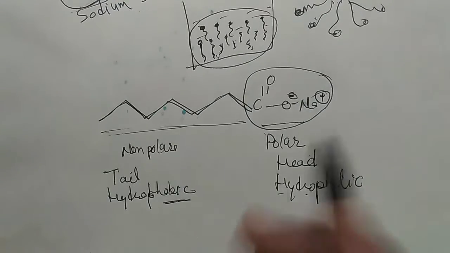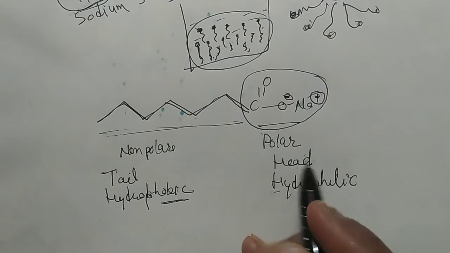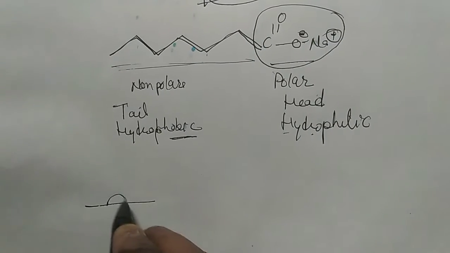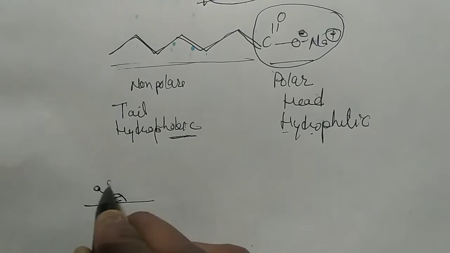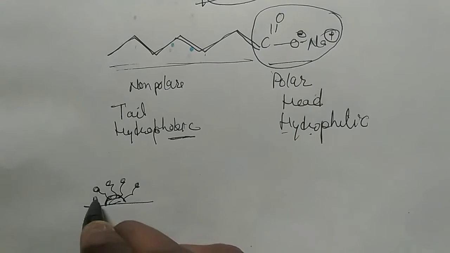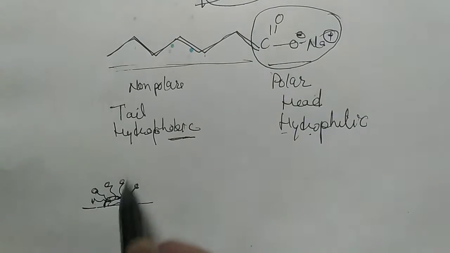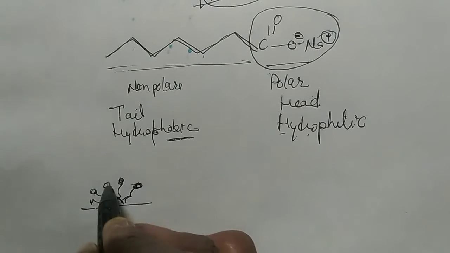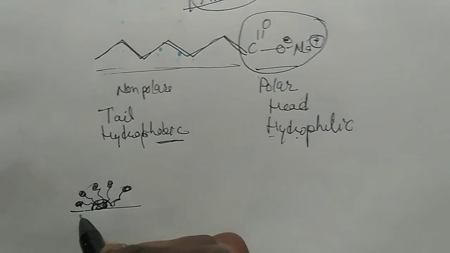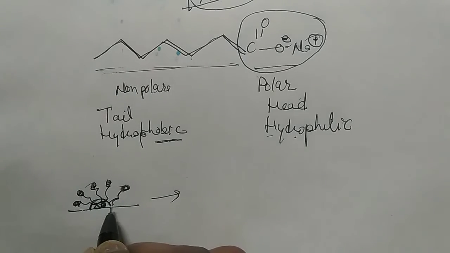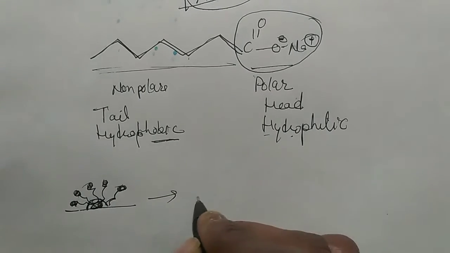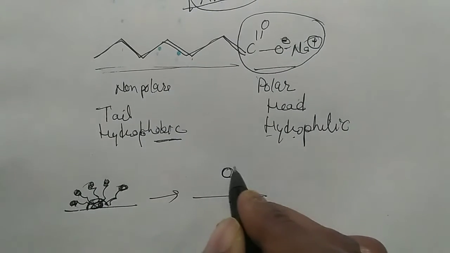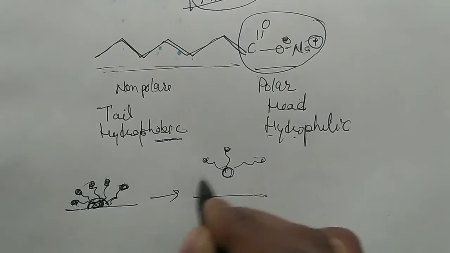So when soap is dissolved or applied on the surface of any oil, the soap particles are attached like this. The tail part is attached to the oil droplet, and the head parts are towards water. When we rub the surface with a brush or with hand, the oil droplet is attracted by the soap particles and makes a complete micelle.